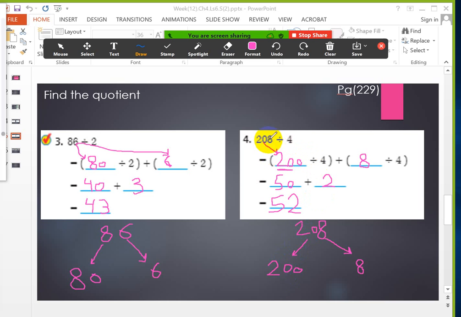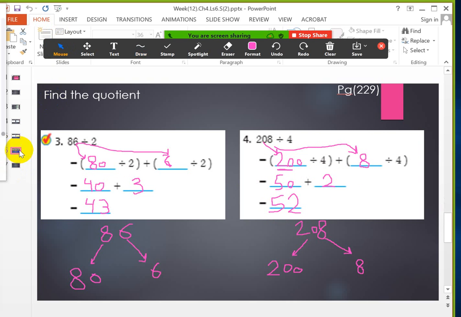I will put it between parentheses and divide this number on 4. Those numbers are able to divide on 4. So here 200 divided 4, as we learned in the hundredths division, I will divide 20 by 4, the answer is 5, and put 0 next to the answer. Now 8 divided 4 equals what? Equals 2. So I will add the numbers, so the final answer is 52.